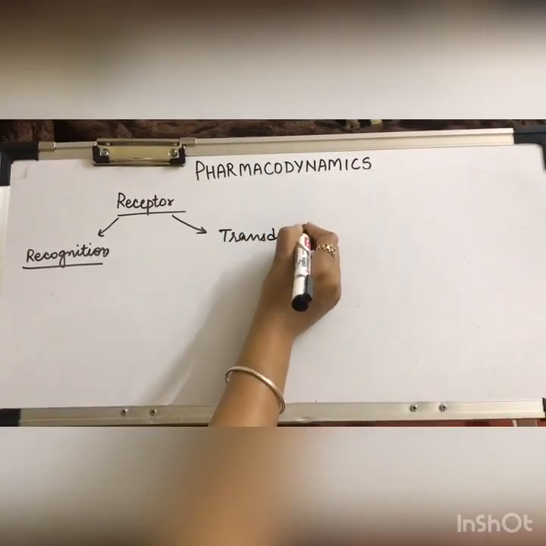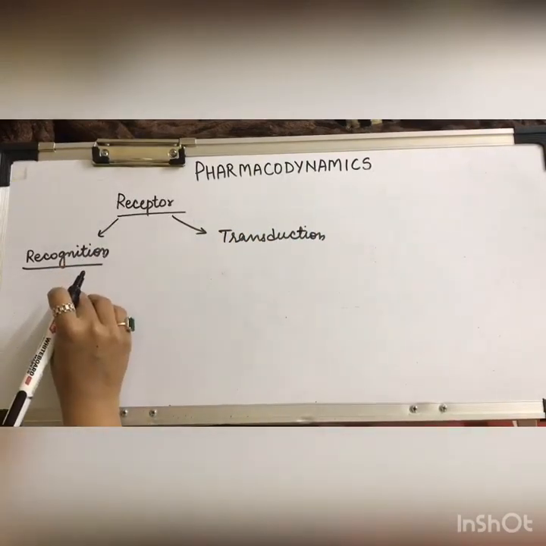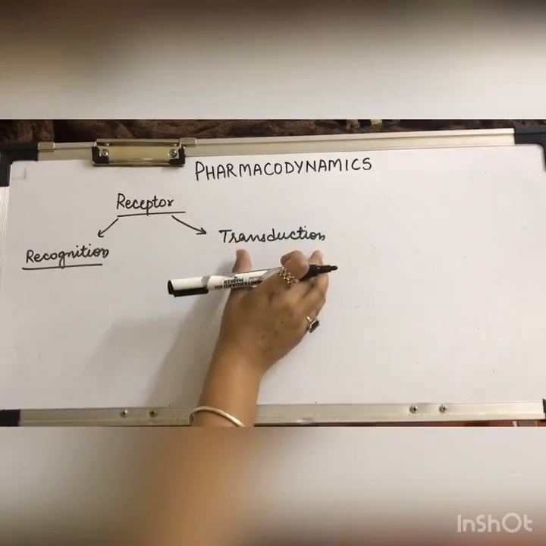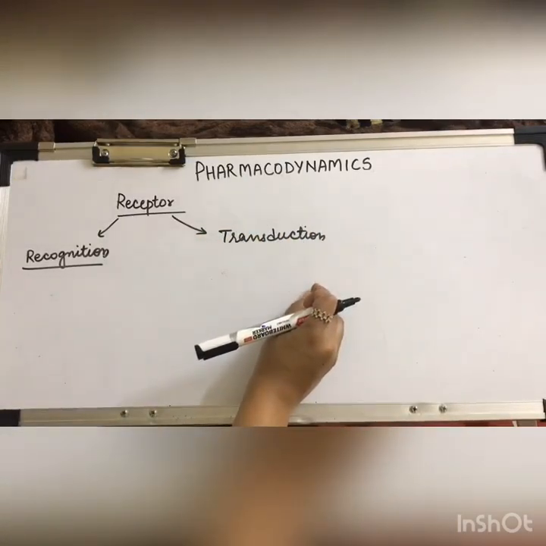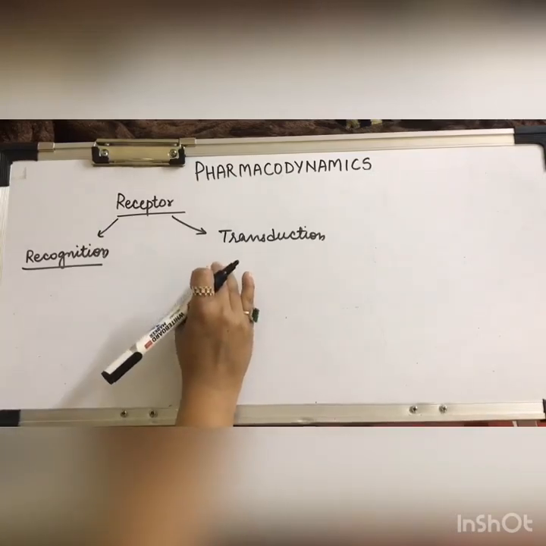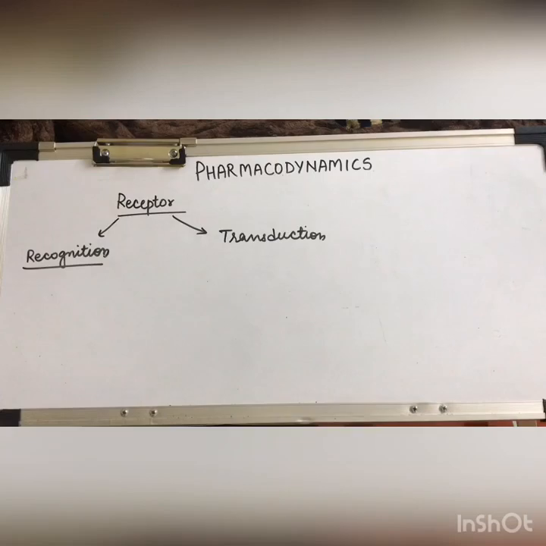Transduction of the signal produced by the binding of this ligand, that means conversion of this signal into a response, is transduction.